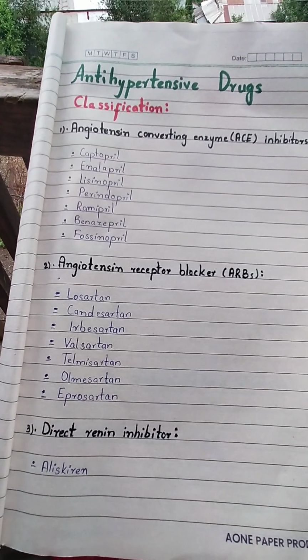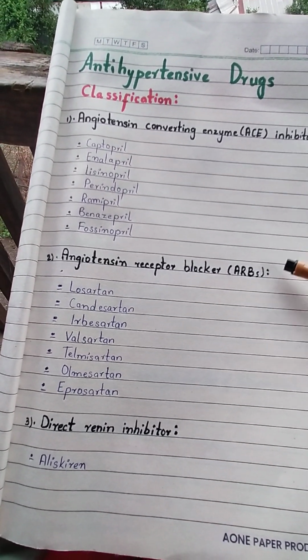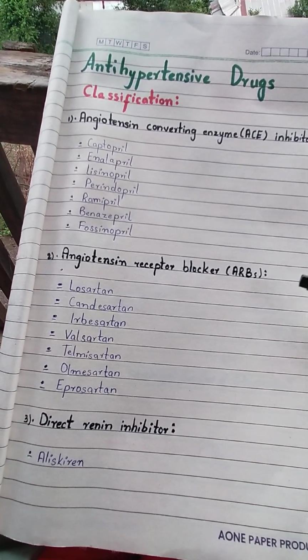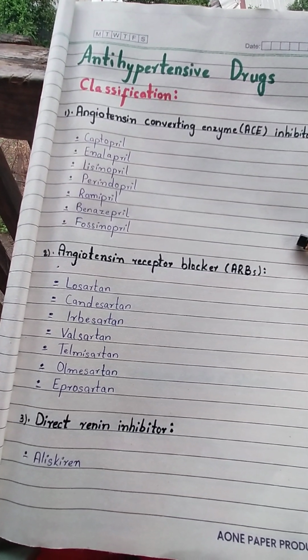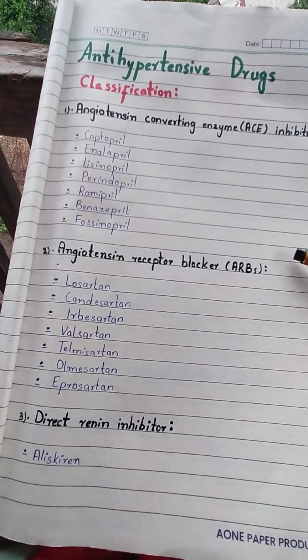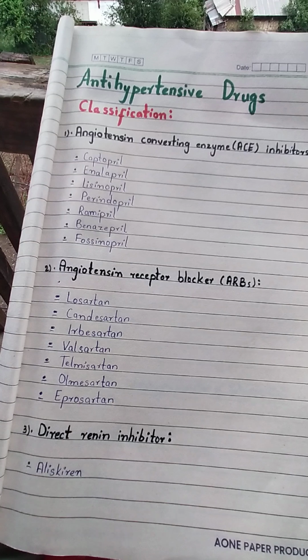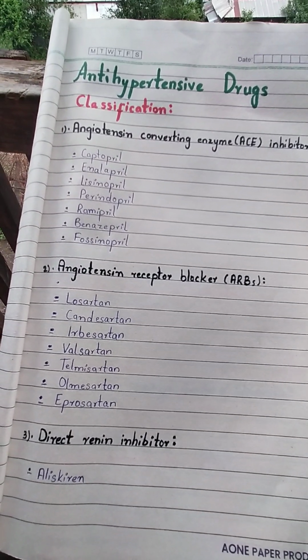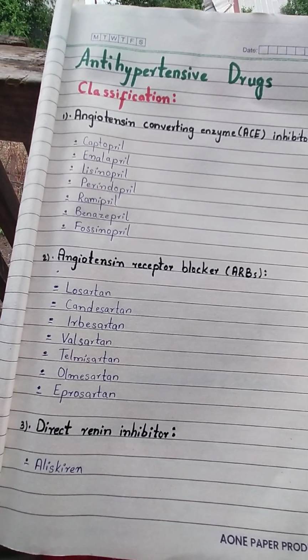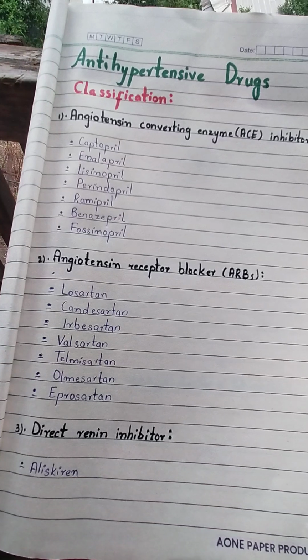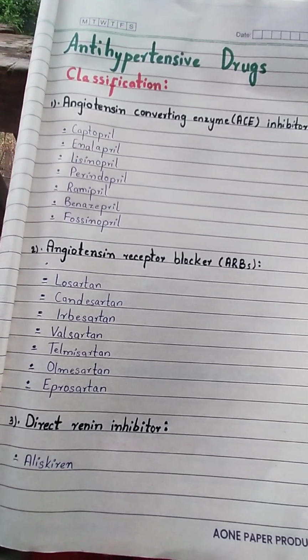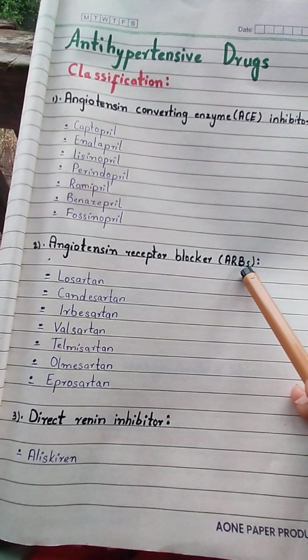You people know when we have to switch to the ARBs, when there is the development of dry cough and angioedema, and all that we have discussed in detail in the lectures. So next is angiotensin receptor blockers, angiotensin II type 1 receptor blockers. Shortly they are known as ARBs.